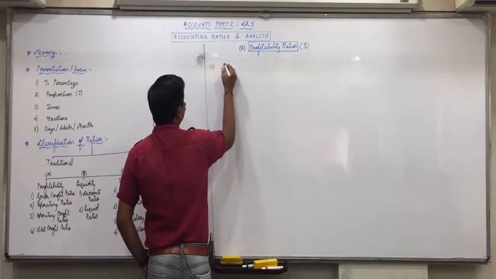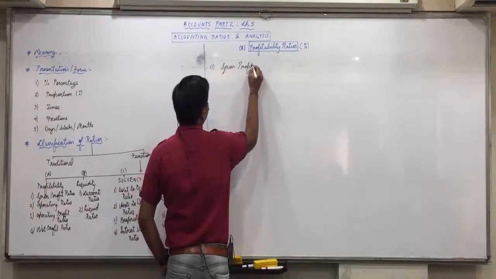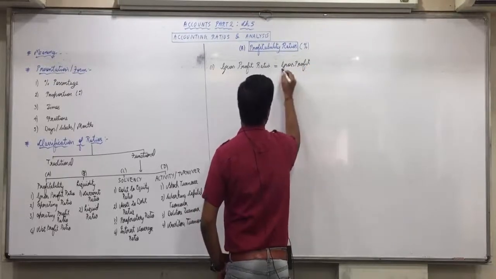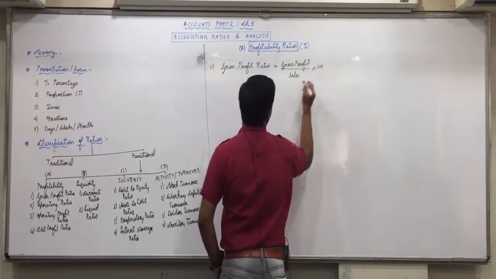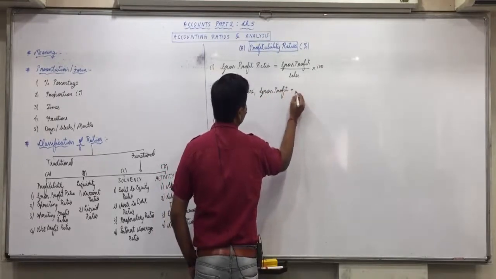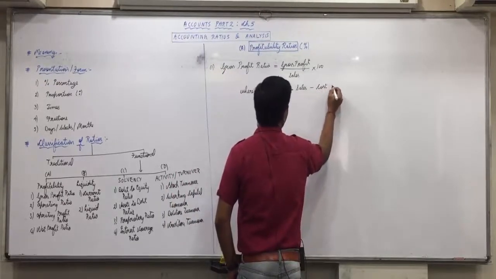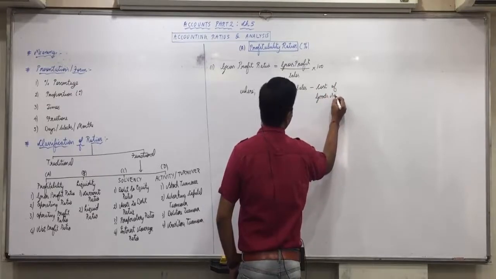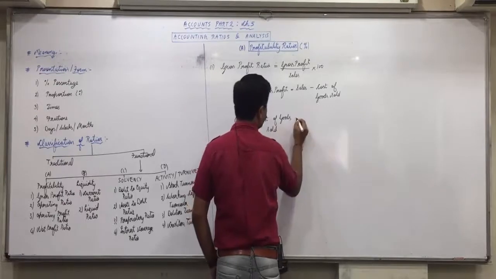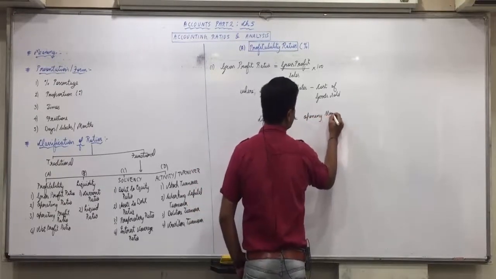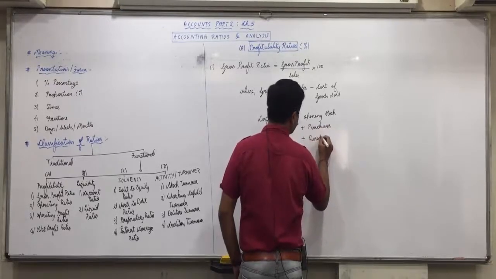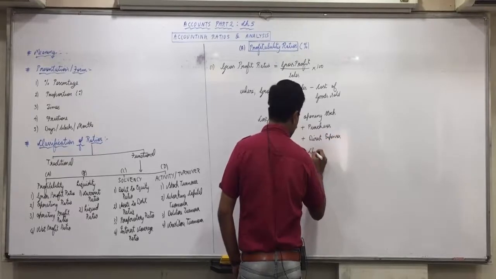So first one, gross profit ratio is equal to gross profit divided by sales into 100, where gross profit is equal to sales minus cost of goods sold, and cost of goods sold is equal to opening stock plus purchases plus direct expense minus closing stock.